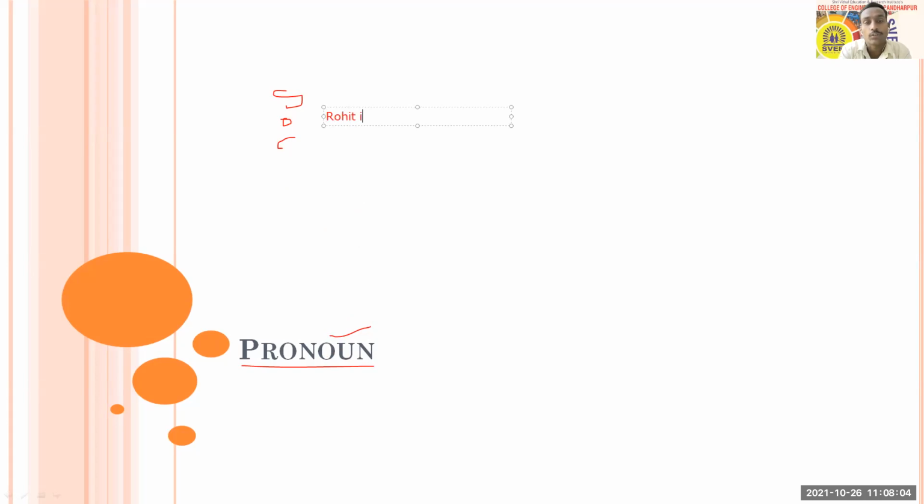We'll write about Rohit is a good boy, and again Rohit is clever, or Rohit is hardworking, and so on. If I continue, every time you'll find there is repetition. Repetition of what? Repetition of noun. Which noun is repeated? Rohit is repeated. Everywhere in this paragraph you'll see a kind of repetition of noun. So we want to avoid this repetition.